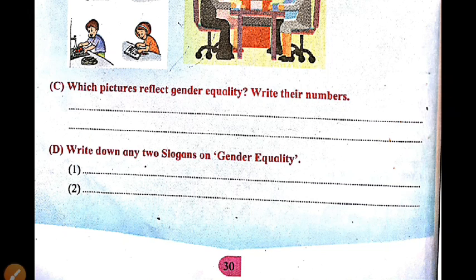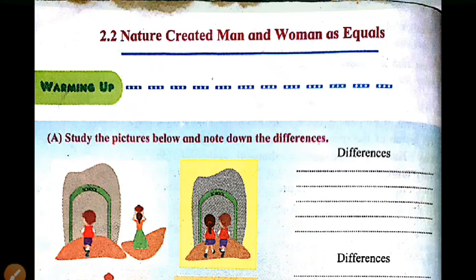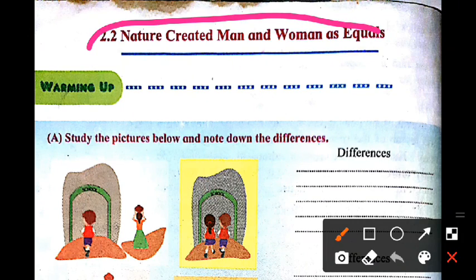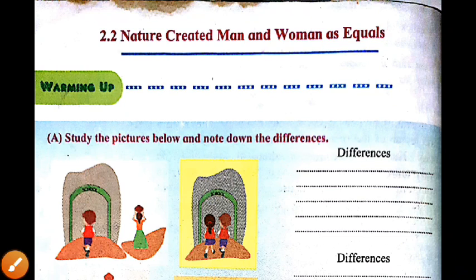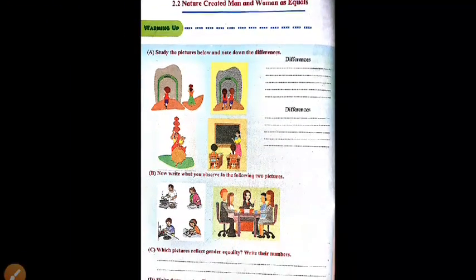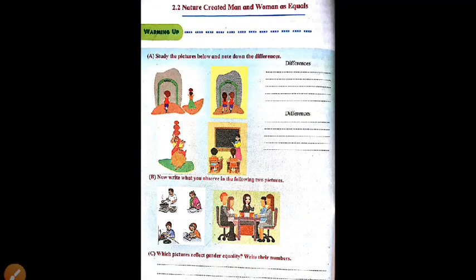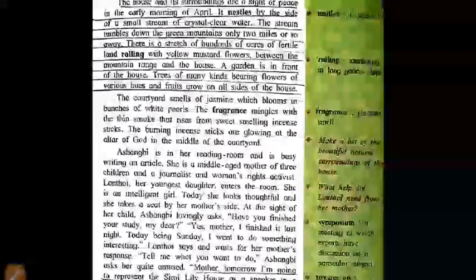Okay, if you want to say something about these slogans, here the title itself is a slogan which indicates the equality between both, that is man and woman. So from all this activity one can get one moral: that we have to treat men and women equally. This is also a theme one can find in the given lesson. So what is the lesson, and what about this writer? Later we will discuss this lesson with the help of all the information which is given there.